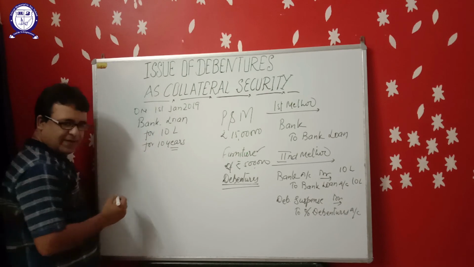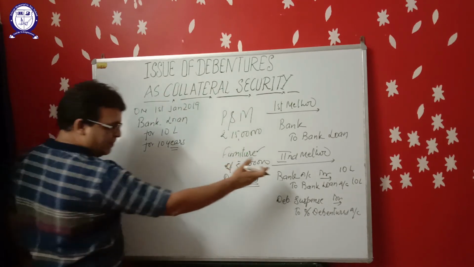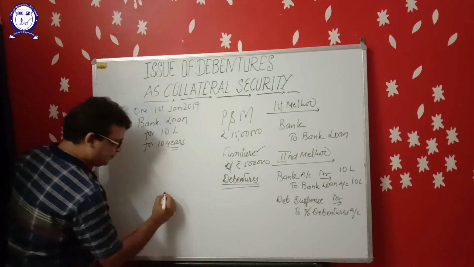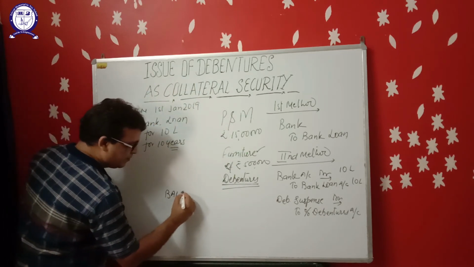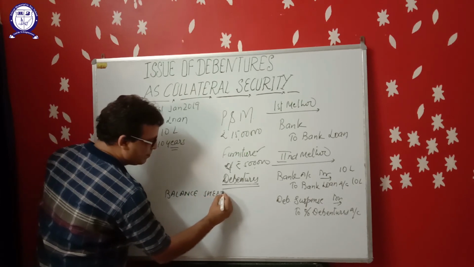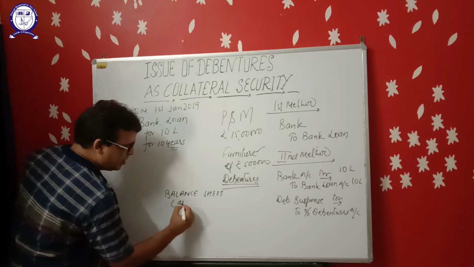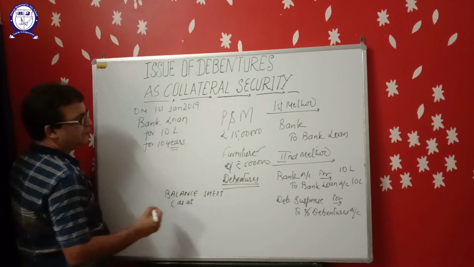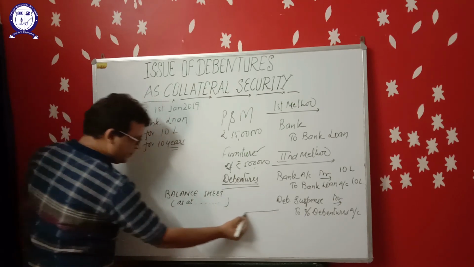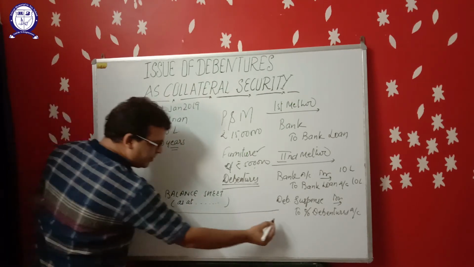Now, how to show the debentures in the balance sheet? Let us understand how to show the debentures in the balance sheet in this case. Balance sheet as at, this is the format.